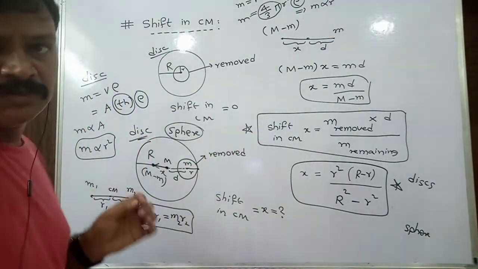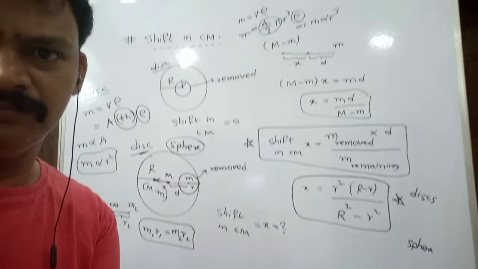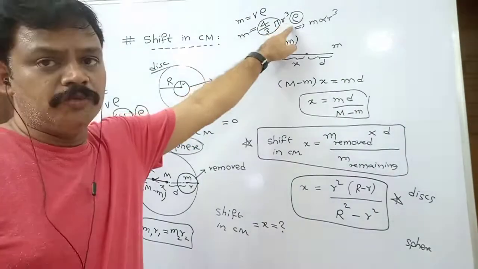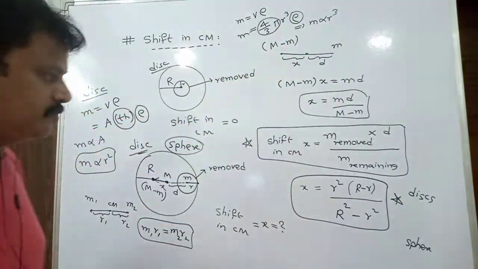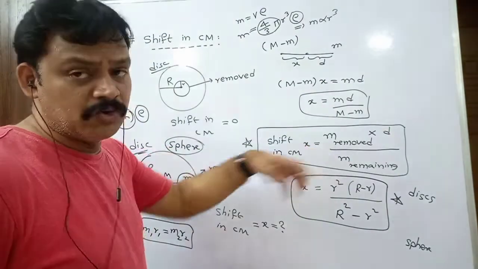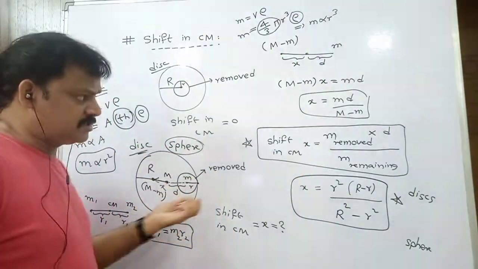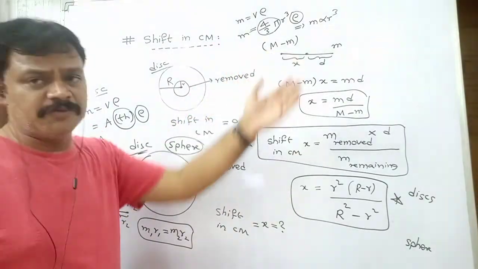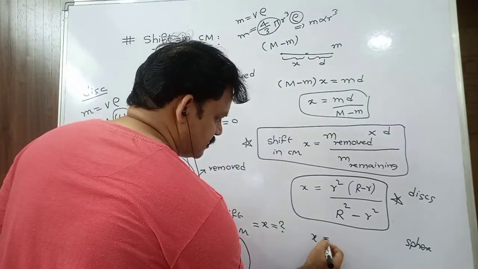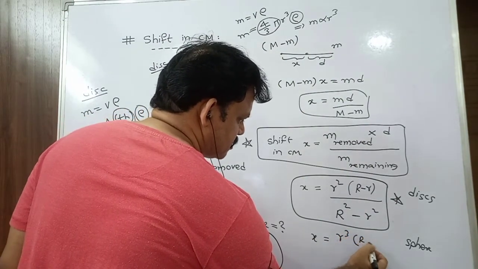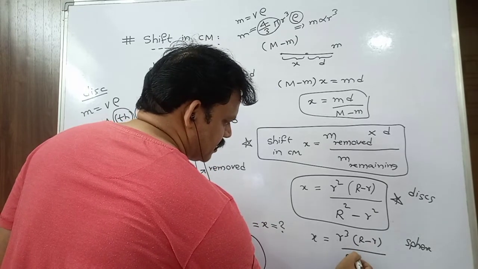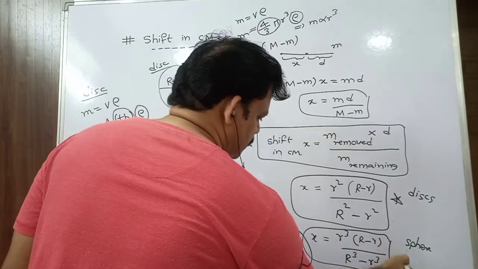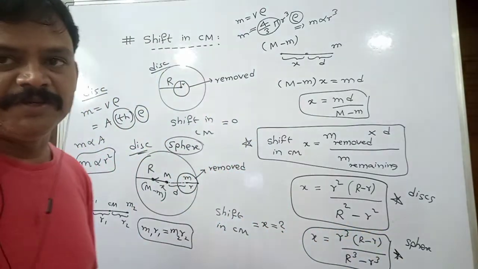Whereas for a circular disk, mass is proportional to r square. For spheres, m is proportional to r cube. Simply in place of squares I have to write cubes. Therefore the shift expression is like this: small r cube into the distance, which is the same, capital R minus small r, by capital R cube minus small r cube. This is the expression for the shift in center of mass for a sphere. Got it?